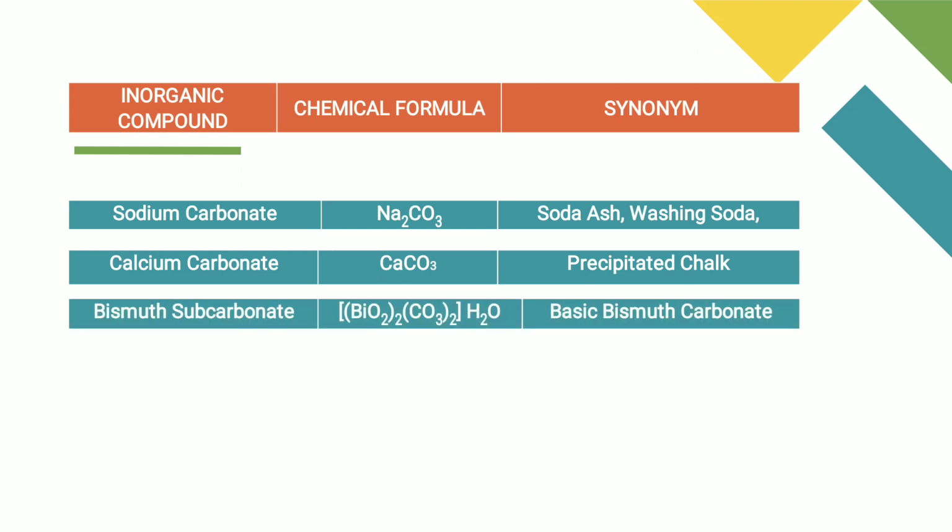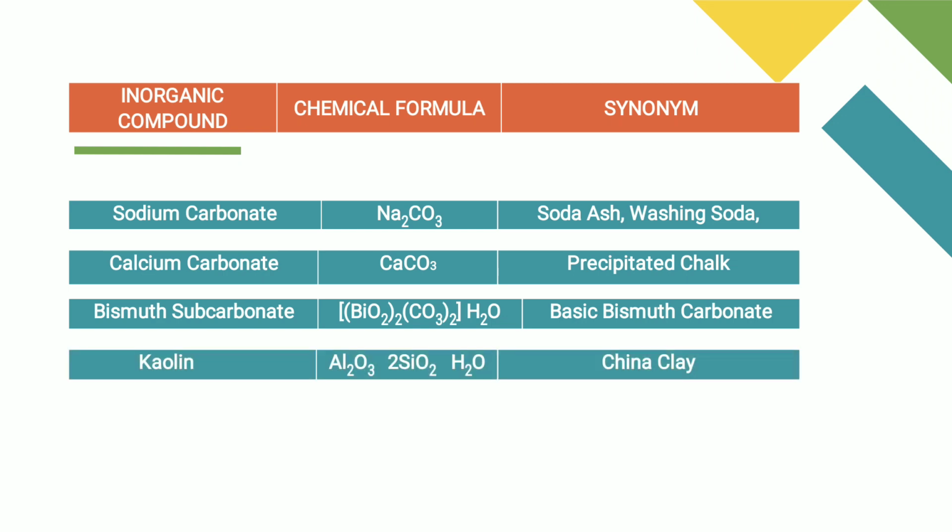Next is bismuth subcarbonate. The formula is (BiO)2CO3 H2O, that is basic. Synonym is basic bismuth carbonate. Next drug is kaolin. The chemical formula is Al2O3 2SiO2 H2O and the synonym is china clay.